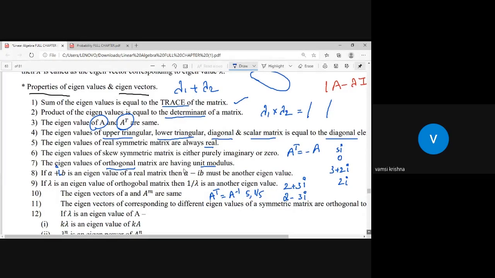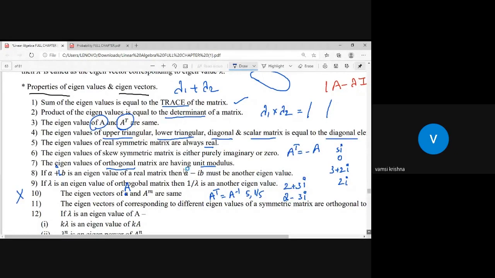Okay, eigenvalues lambda 1, lambda 2 are okay. Now we are entering into eigenvectors. That means I am talking about x in Ax equals lambda x. X consists of x1, x2 components, or a, b, something like that. The eigenvectors of A and A power m are the same. Please correct this: this is not small a, this is capital A. If the eigenvector of A is some x, then A square also has the same x, and A cube also has the same x.